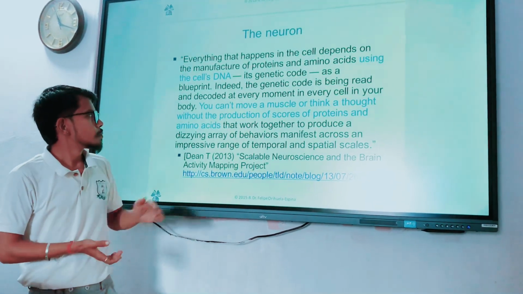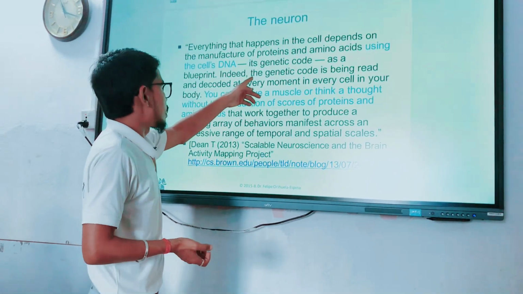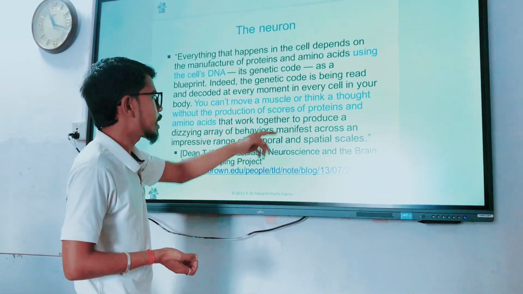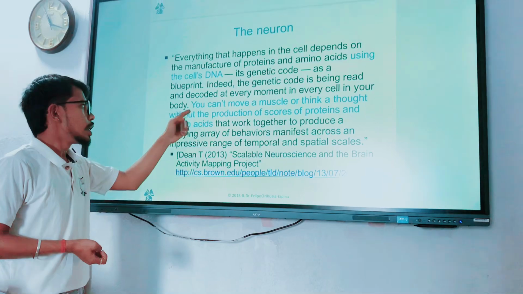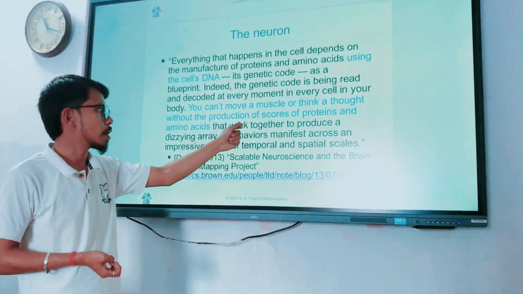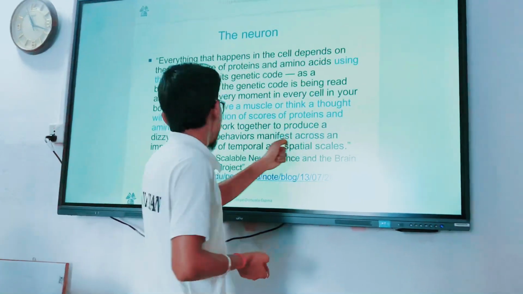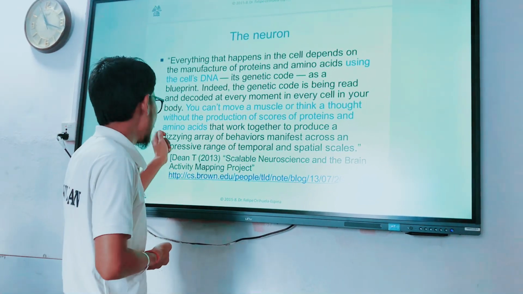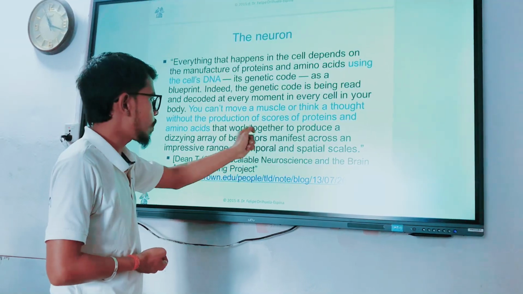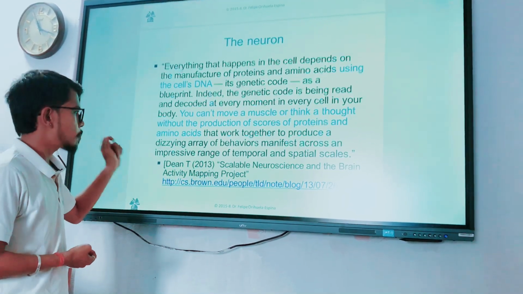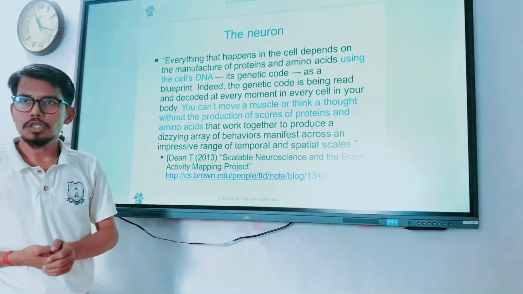Indeed, the genetic code is being read and decoded at every moment in every cell in your body. You can't move a muscle, think a thing, or have a thought without the production of scores of proteins and amino acids that work together to produce a dizzying array of behavior manifest across an impressive range of temporal and spatial scales. So you know better.